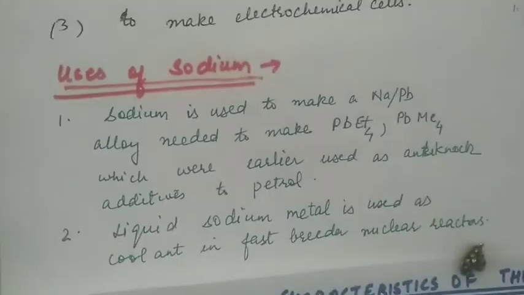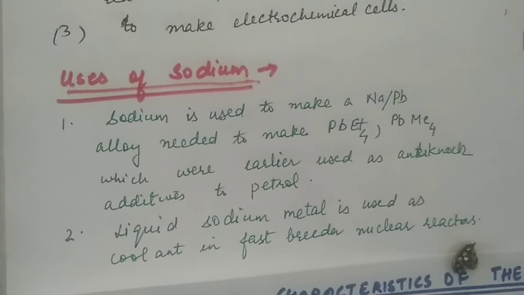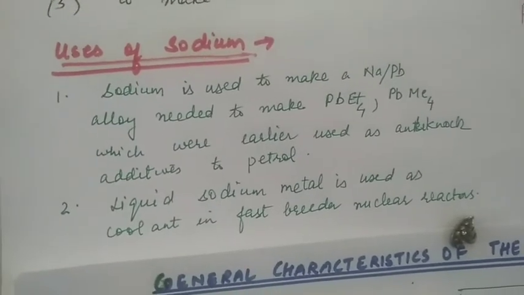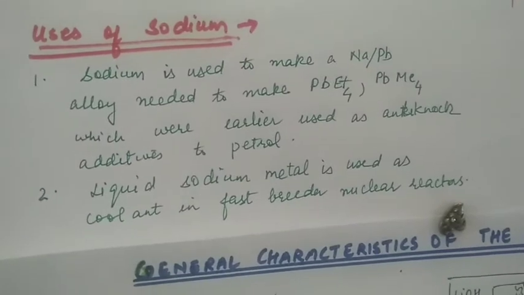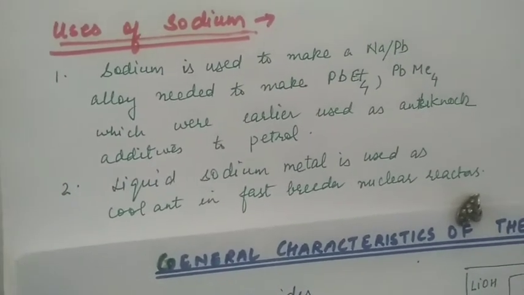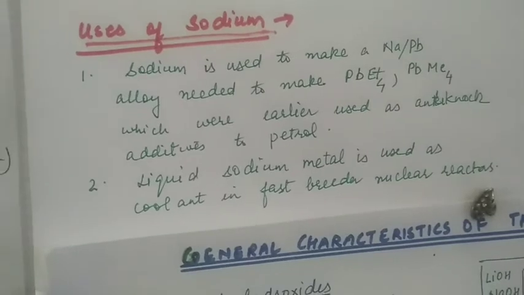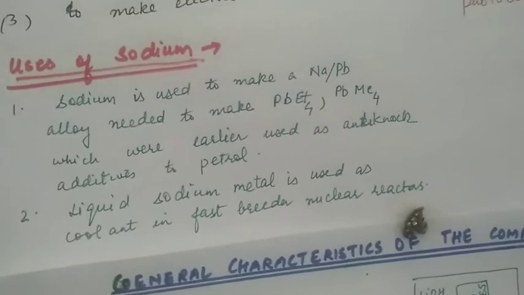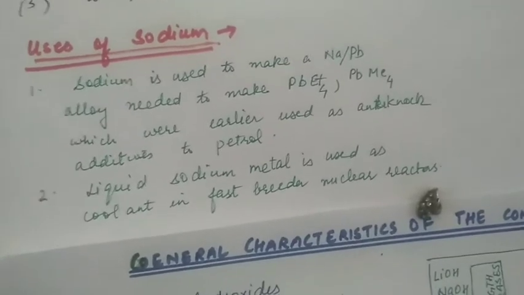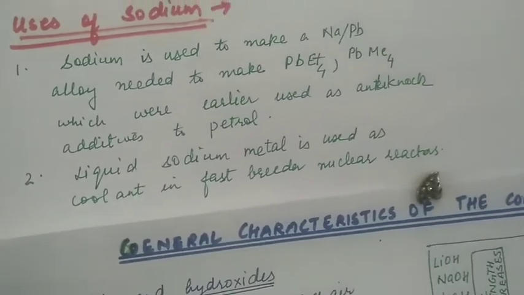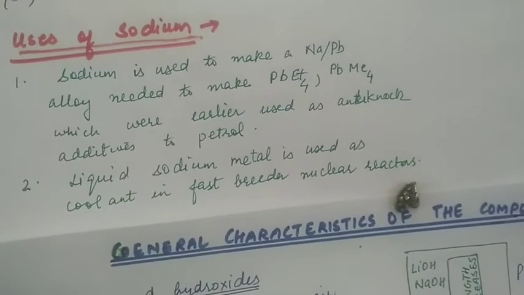Sodium is used to make a sodium lead alloy, which is needed to make tetraethyl lead or tetramethyl lead, which were earlier used as anti-knocking additives to petrol. Nowadays, lead-free petrol is used. These substances have been replaced with some less polluting anti-knocking agents. Liquid sodium metal is used as coolant in fast breeder nuclear reactions.